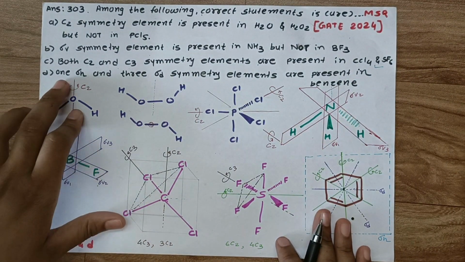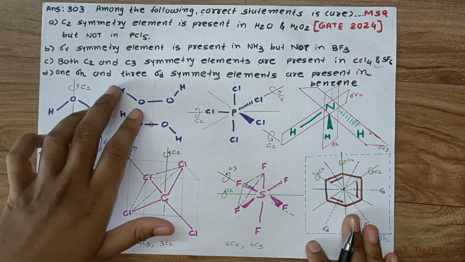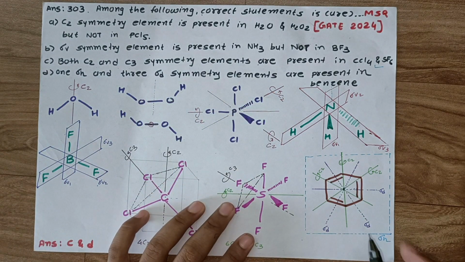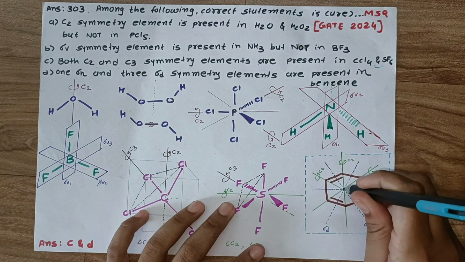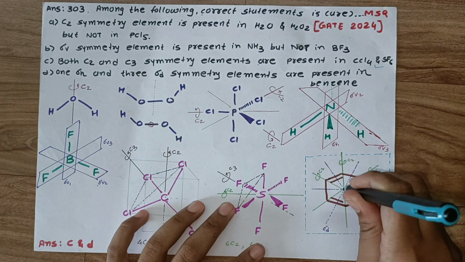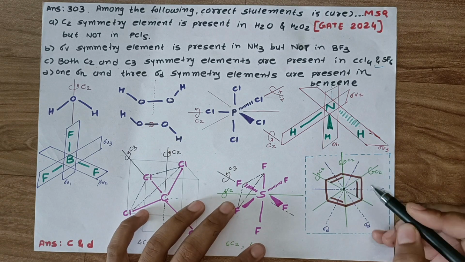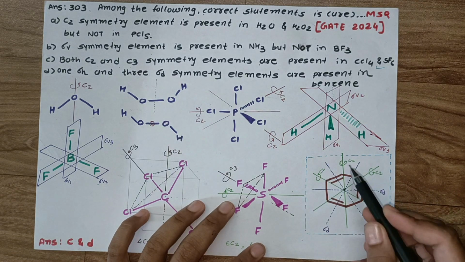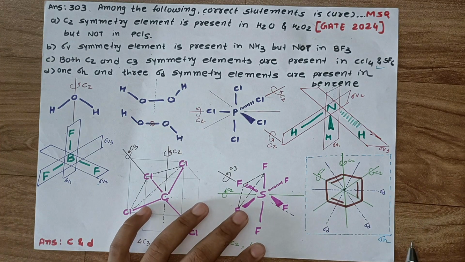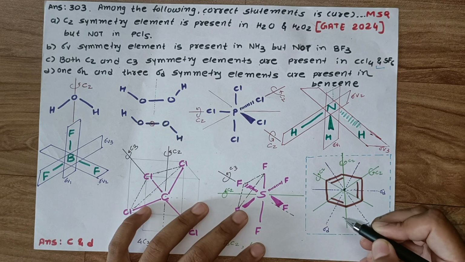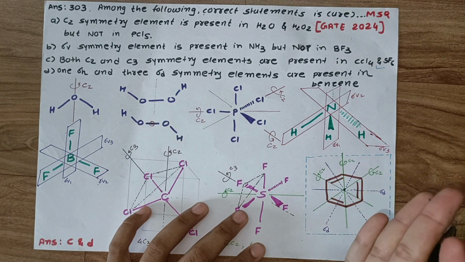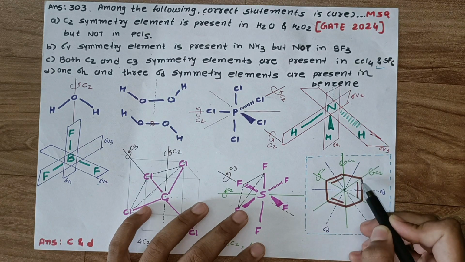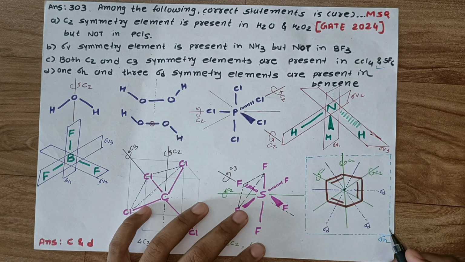Now for D, 1 sigma h and 3 sigma d symmetry elements are present in benzene. This is our benzene structure, and this is our C6, which is the principal axis. Now here 3 C2' axes are present, and if we pass the plane which passes through this principal axis and bisects 2 C2 axes, that is our sigma d plane.